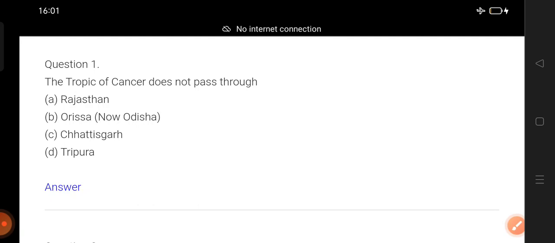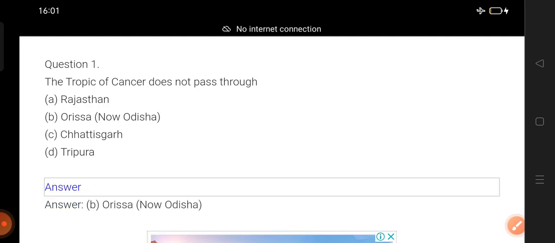First question: the Tropic of Cancer doesn't pass through. Just remember, doesn't pass through. Go through the options, recall the days when we discussed this chapter, and answer. Be ready, and let me count. One, two, three. Now disclose the answer. Option B, correct answer. Odisha. The Tropic of Cancer doesn't pass through Odisha. It was the question given in the NCERT book.